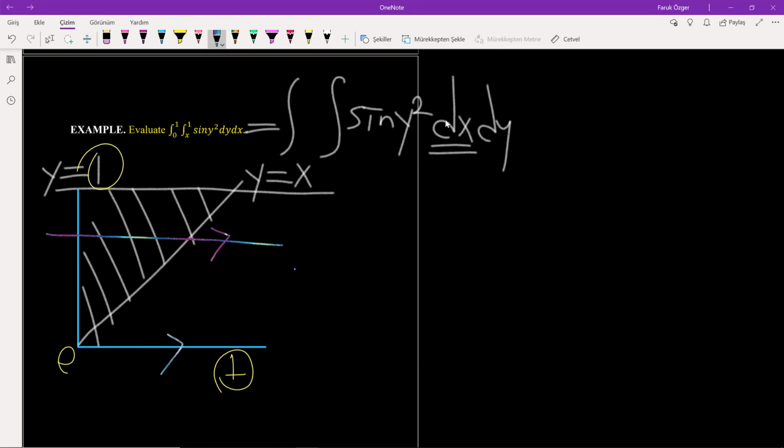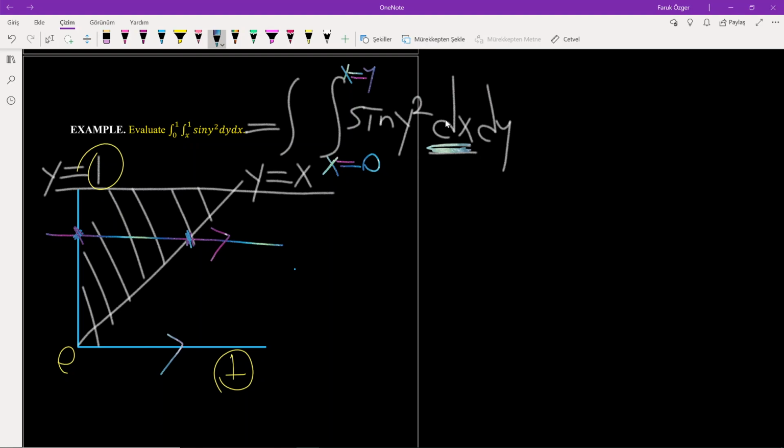Since we first compute with respect to x here, x is from, this is the point where we enter the region. x is from 0. The y-axis is the line x equals 0. And this is the point where we exit the region: x equals y.